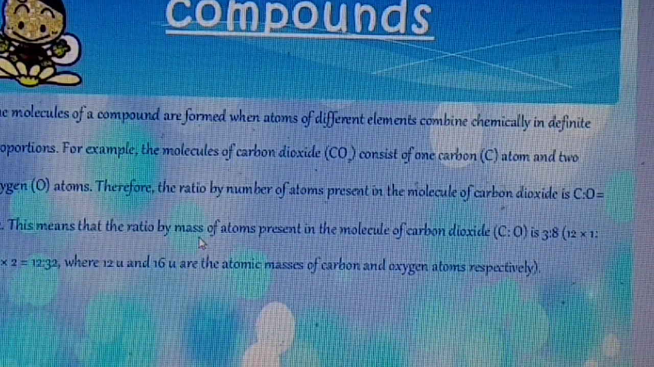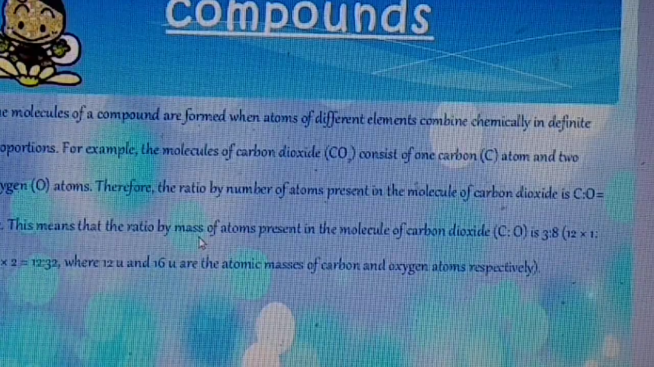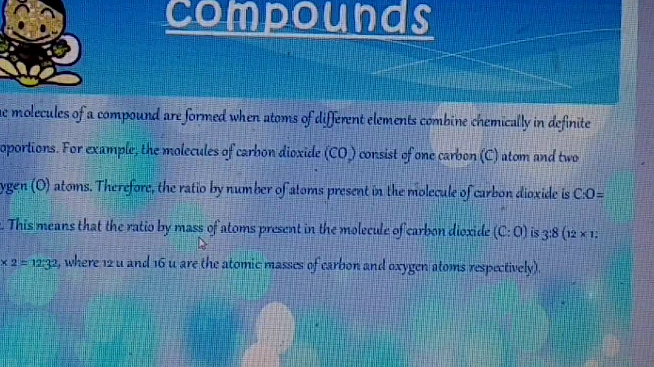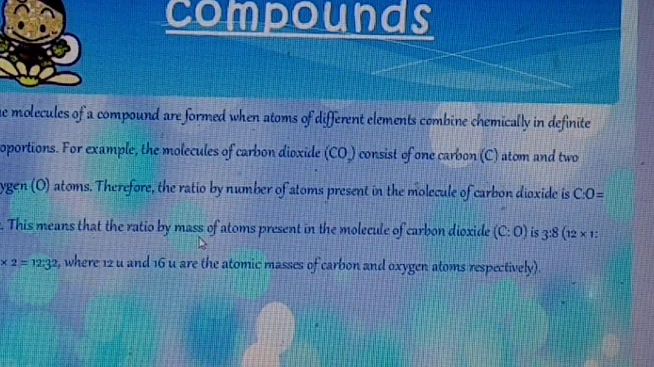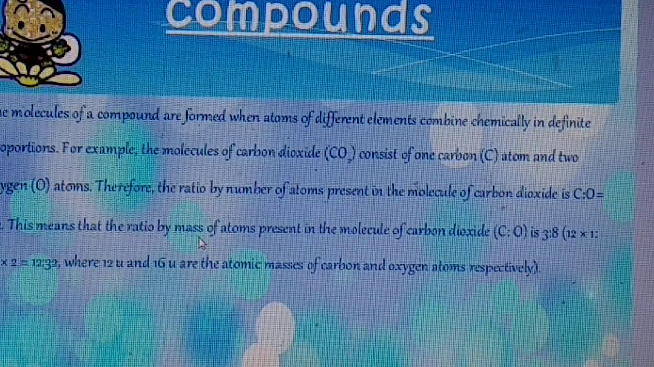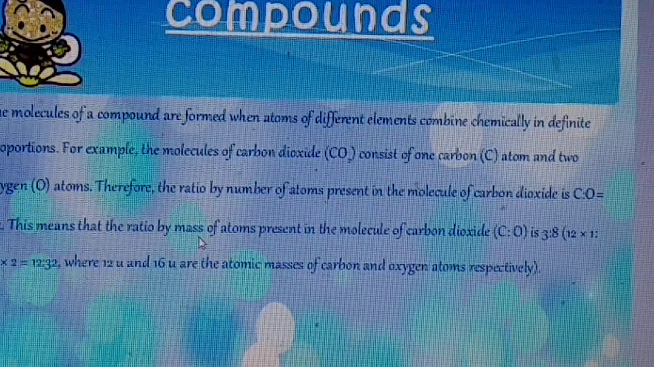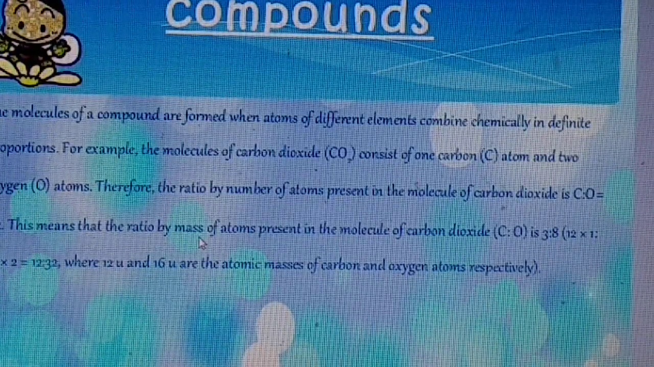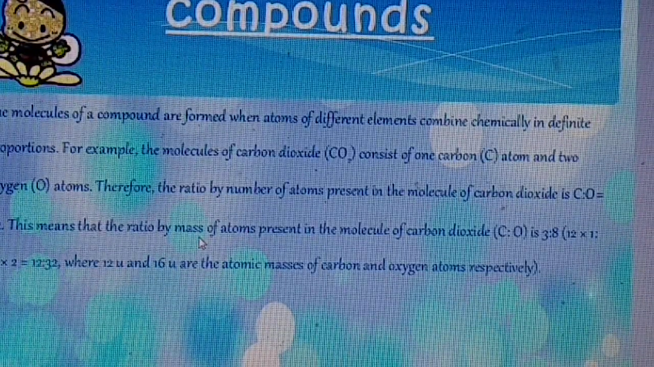Next, molecules of compounds. Just now I discussed molecules of elements, and now molecules of compounds. Molecules of compounds consist of the atoms of different elements, such as CO2. In this molecule, carbon atom 1 and oxygen atom 2, total 3 atoms are present in the molecule of carbon dioxide. In water, 2 atoms of hydrogen and 1 atom of oxygen, total 3 atoms are present. So the ratio by number of atoms in the molecule of carbon dioxide is 1:2. This means that the ratio by mass of atoms present in carbon dioxide